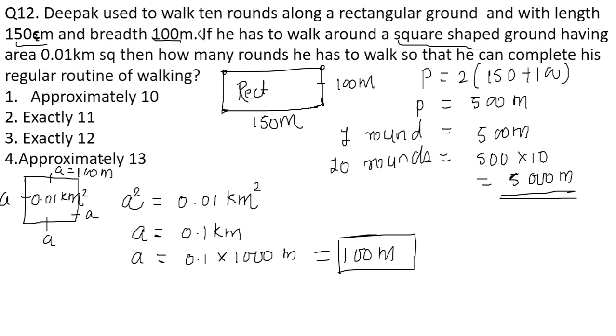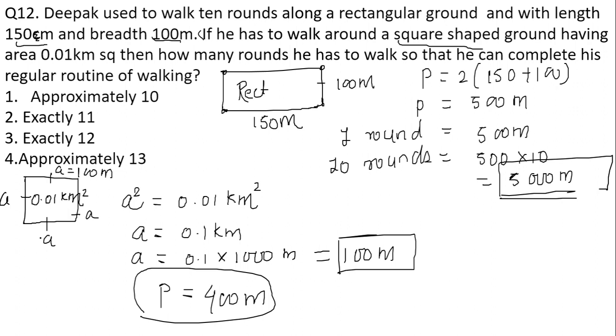So what is going to be the perimeter now? The perimeter is equal to 4 into side. The side is 100, so 4 into 100 will give me 400 meter as my perimeter. The perimeter of the rectangular ground was 500 meter, and the perimeter of the square ground is now 400 meter.